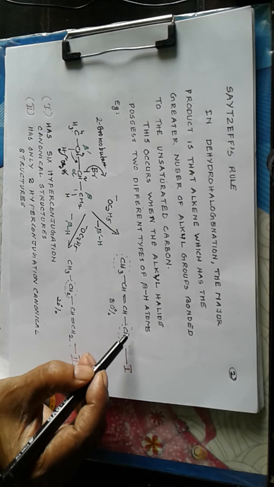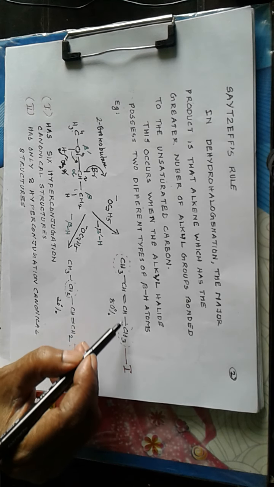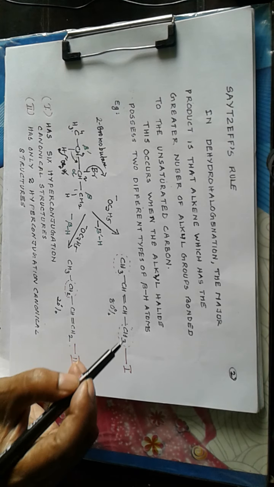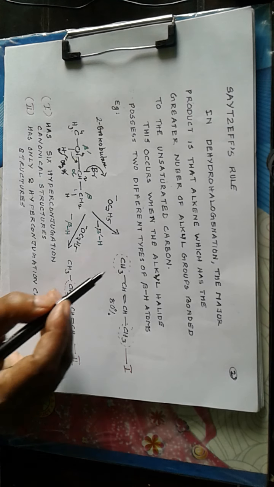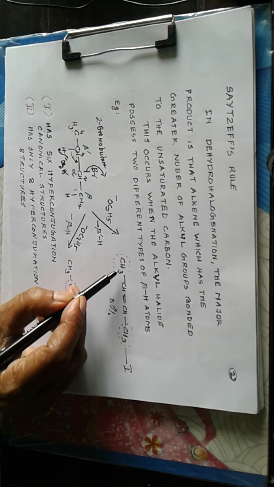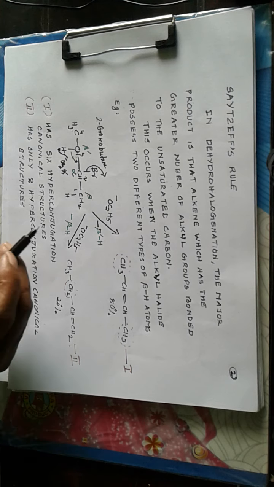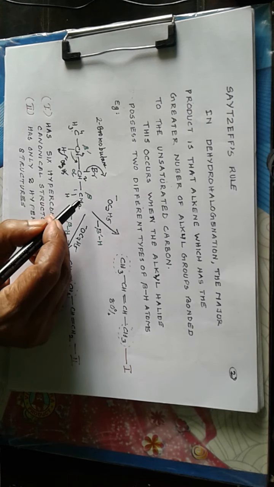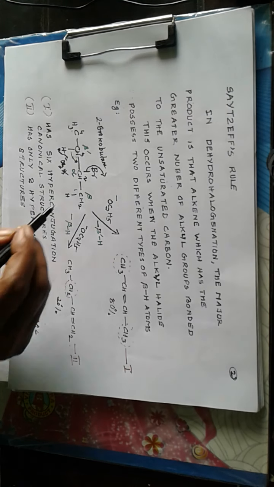Now you count the number of hydrogen atoms on the carbons connected to the unsaturated carbon. This methyl contains 3 hydrogen atoms. Similarly, this methyl contains 3 hydrogen atoms. So these 6 hydrogen atoms can give 6 hyperconjugation canonical structures, and the greater the number of hyperconjugation canonical structures, the higher is the stability.